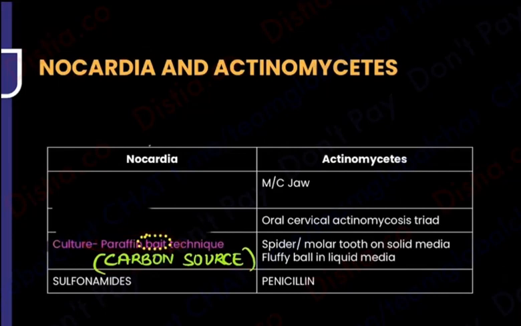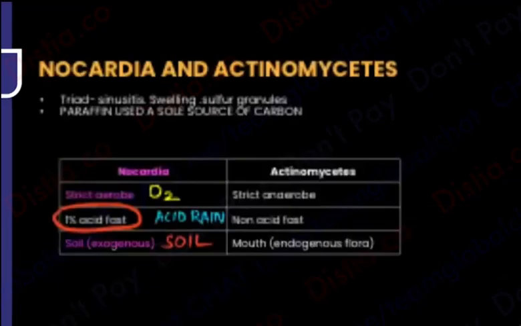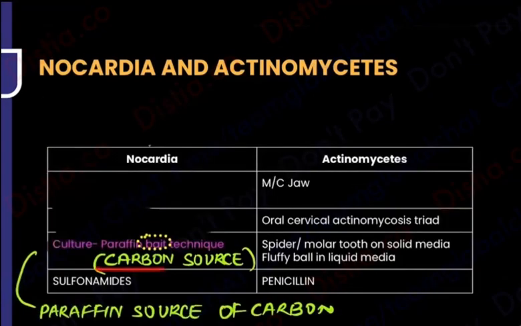So point number one, please remember that paraffin is a source of carbon, and that is exactly how we are going to give it paraffin. By giving it paraffin, we are giving it carbon and then it will grow. So we are done with the bad things also. So simple, Nocardia story done. The good things were that it requires oxygen, and it is present in the soil. The bad part of nature was acid rain, so it is 1% acid fast, and secondly the bad part is carbon, so it's going to be grown on paraffin bait technique.